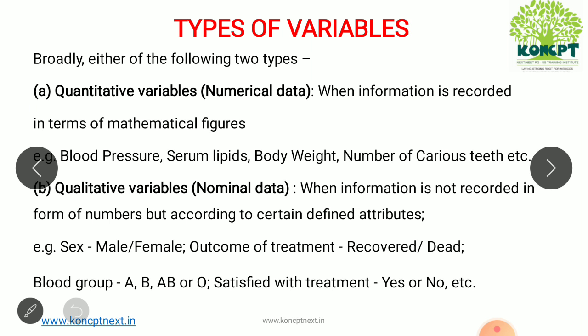Broadly they are classified as quantitative variables, otherwise called numerical data. That is, when any information can be told in numbers, that is quantitative. Blood pressure, serum lipid, body weight, many other examples. Whereas a qualitative variable, otherwise called nominal data, is where the information is recorded not in the form of numbers but certain defined attributes. For example, sex, male or female, outcome of treatment, recovered or dead, blood group, satisfied with the treatment or not, yes or no questions. So all these become qualitative variables or nominal data.